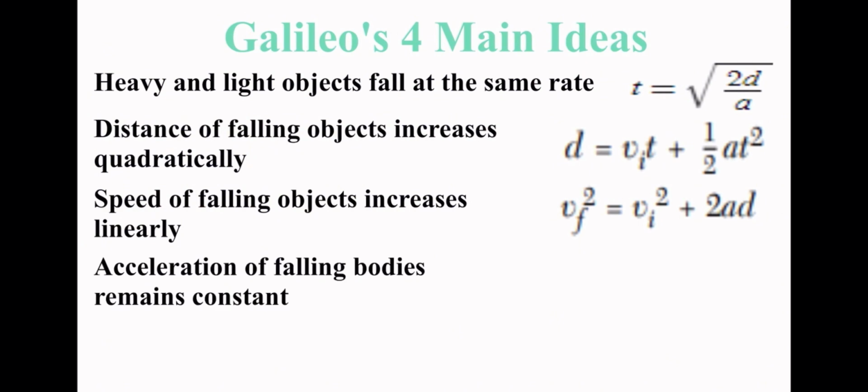Galileo's fourth idea states that the acceleration of falling objects remains constant. The rate that the object is speeding up is the acceleration. This is described with the equation acceleration equals twice the distance over time squared. On Earth, the acceleration of gravity is 9.8 meters per second squared.